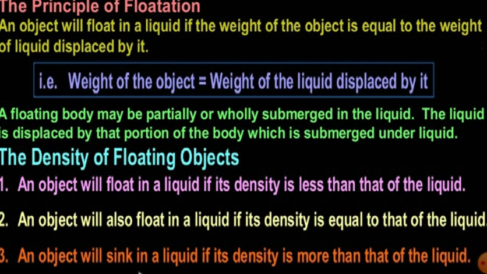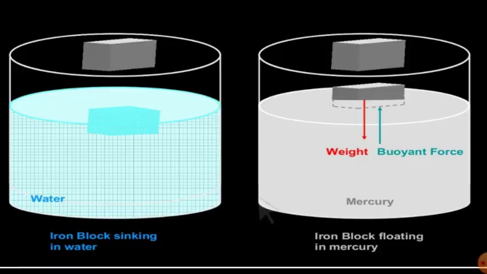An object will sink in a liquid if the density of that object is more than that of the liquid. That is the case with an iron object and the liquid water. Got it? Now, mercury has a higher density than water. Yes, that is all given here. See, this is an iron block and this is water. So what do you expect? Iron has a higher density than water. Yes, it will sink, right?